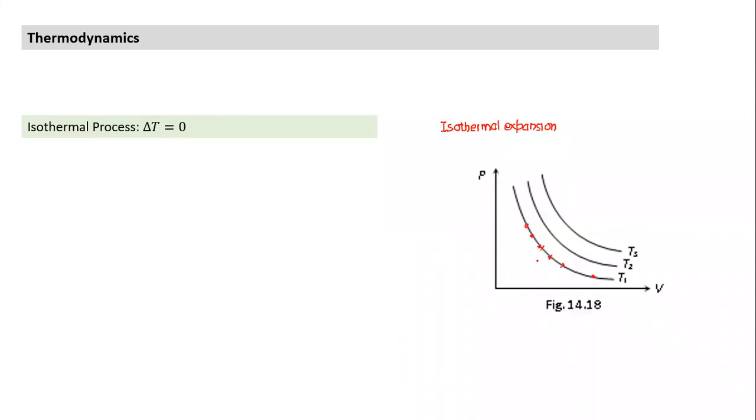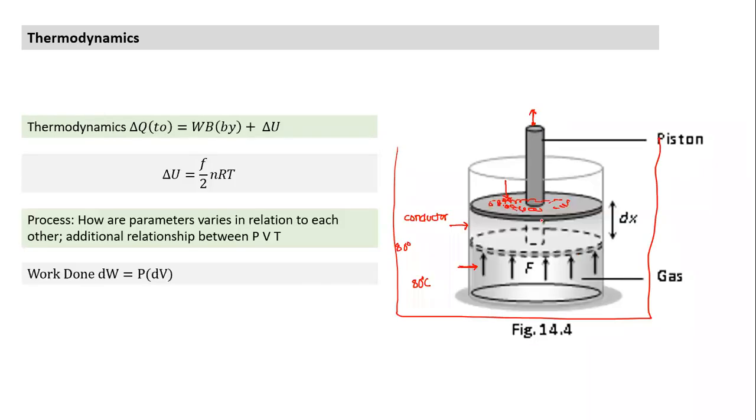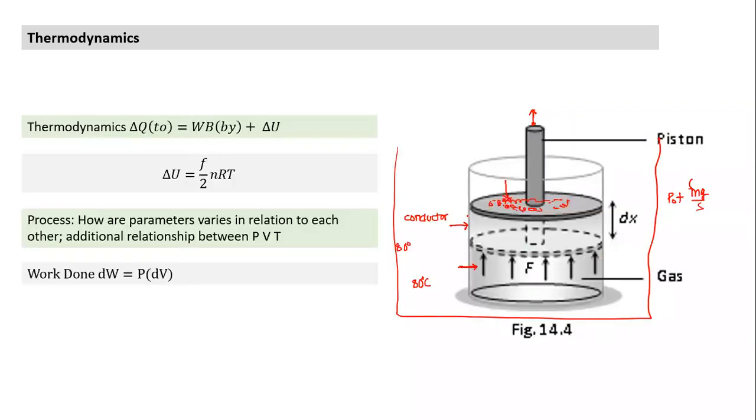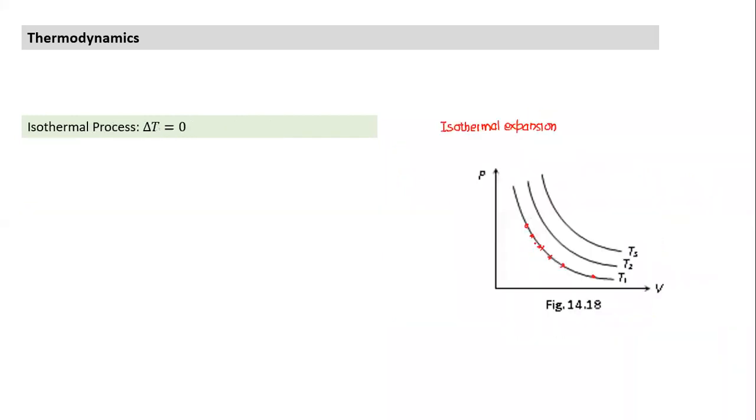Yes, sir. Depending on the weight I keep on the top, I can calculate pressure. Pressure will be equal to atmospheric pressure plus whatever weight is kept divided by area. As I keep changing the weight, I know what pressure I am applying, and volume will be proportional to the length of the vessel. I keep measuring the position of the piston, and I can calculate that.